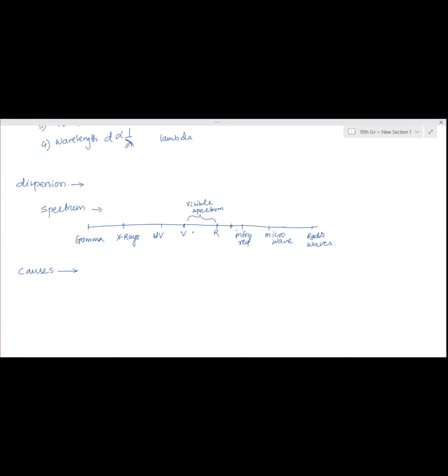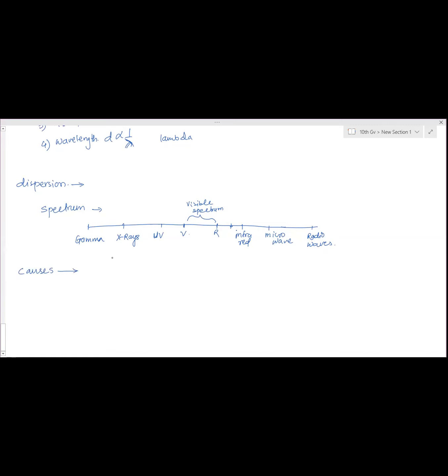Causes of dispersion, how the dispersion is caused. Ma'am, each color has its own unique wavelength or frequency. And when they travel in vacuum or air, they travel at the same speed. But when they travel in another medium, their speeds differ and their refractive index also differs. So when they come out of the medium, they emerge in different directions because they undergo different deviations. Yes, the angle of deviation for every color is different.